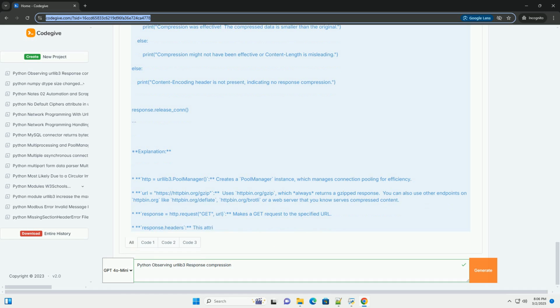3. Verifying compression in responses. To verify that compression is indeed happening, we can inspect the HTTP headers returned by the server and then compare the content length with the original uncompressed size. Explanation.